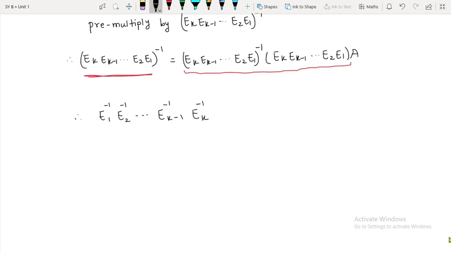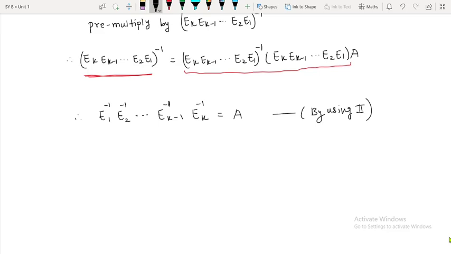I hope you are getting my point, which will be equal to what? I_n multiplied by A, but that is nothing but A. This is by using 2. So what we have done here is, now we have already expressed A as a product of matrices, and what are they? E1 inverse, E2 inverse, E_k-1 inverse and E_k inverse.